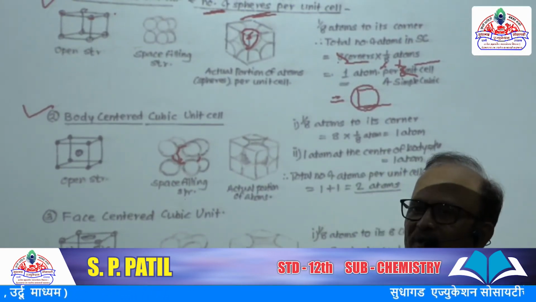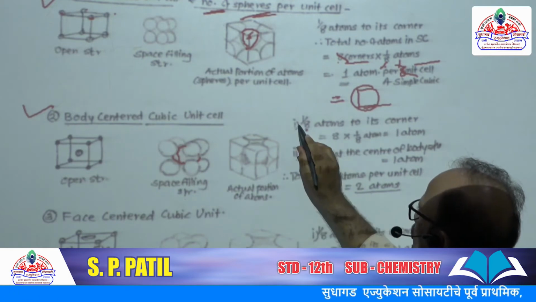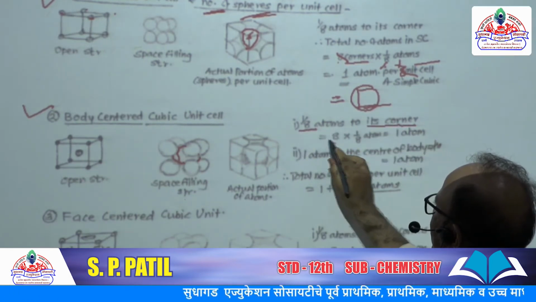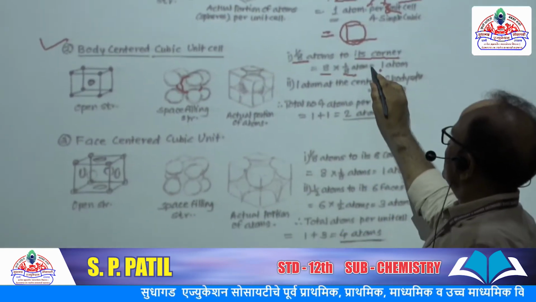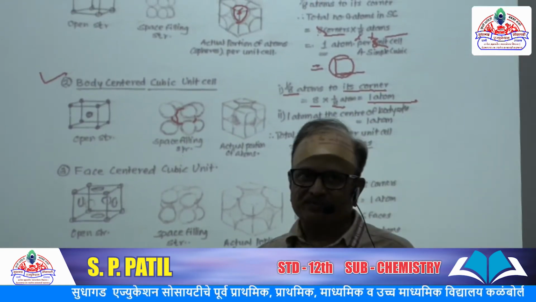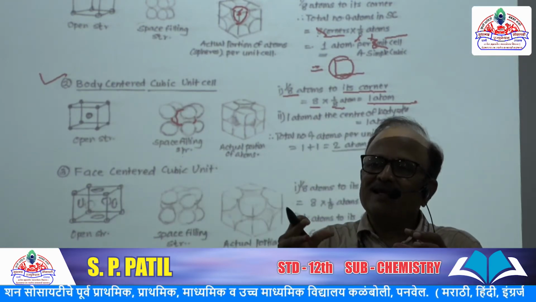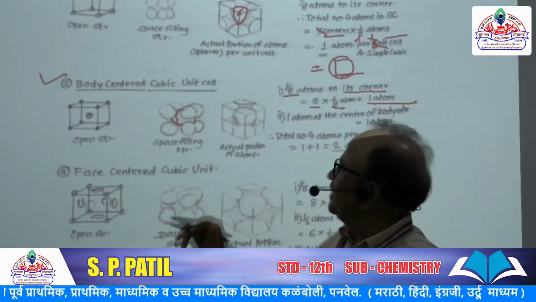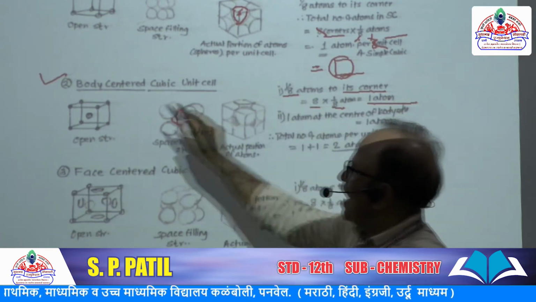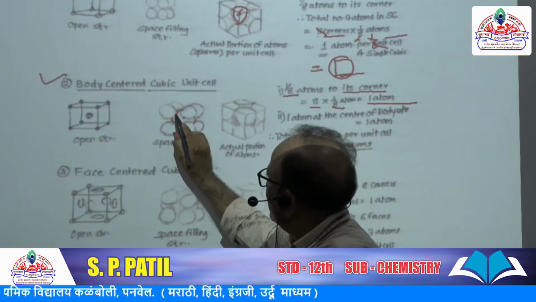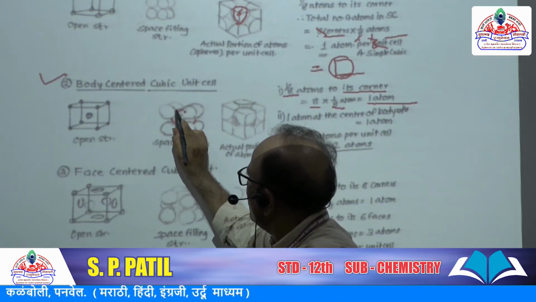Means how can we calculate the total? So there are 1/8 atoms at each corner. So 8 into 1/8 atom is equal to a total of 1 atom. So by joining all these 1/8 corners, 1 atom is completely distributed over here at only the corner side, and one is present at the center of the body.